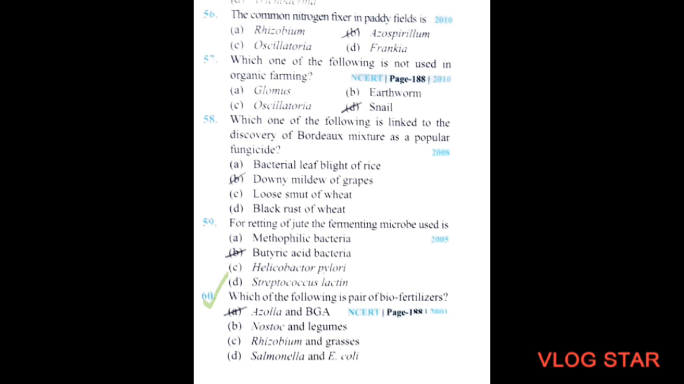Which of the following is a pair of biofertilizers? Option A, Azolla and BGA. Option B, Nostoc and legumes. Option C, Rhizobium and grasses. Option D, Salmonella and E. coli. This question is very much important, so remember this. Option A is the correct option, Azolla and BGA. This came in NEET 2001. This is also from NCERT.